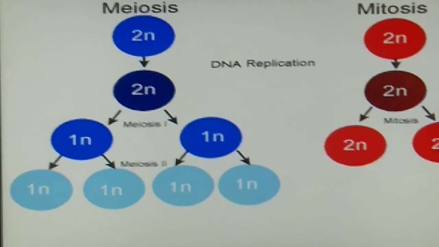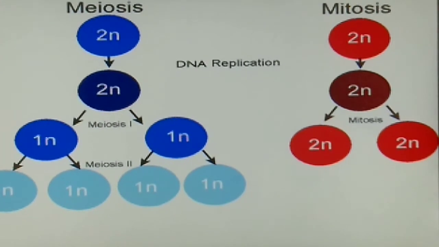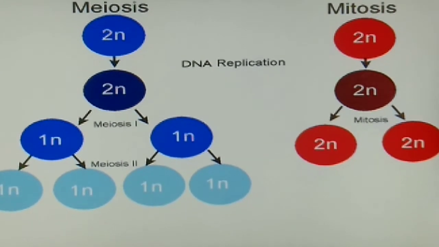Now this is the process of mitosis. You can see here, on the right hand side in red color, this is a parent cell. When mitosis occurs, it results in the formation of these two daughter cells, which are diploid in number and contain two sets of chromosomes. Students, this was all about mitosis. We'll be studying its significance later on.